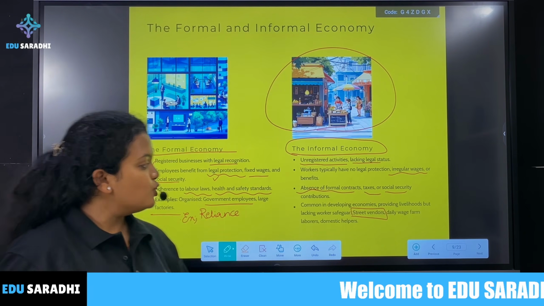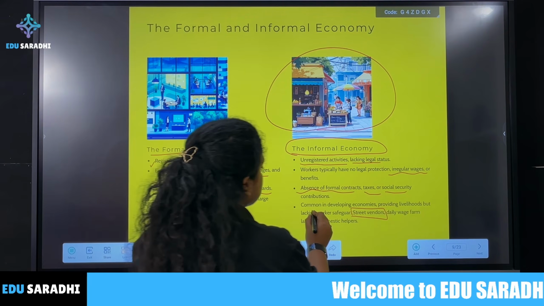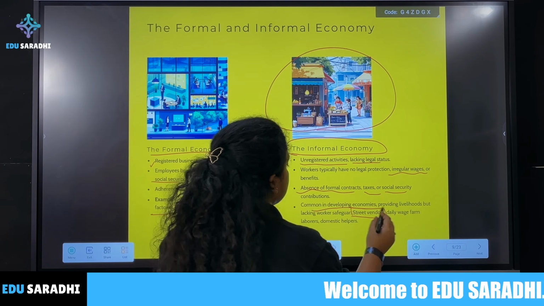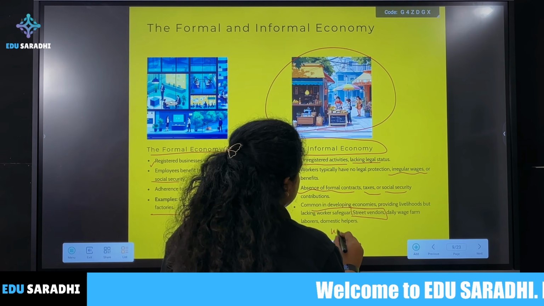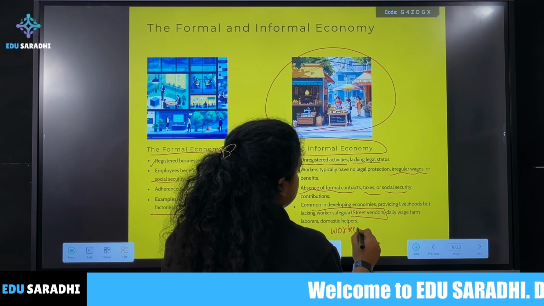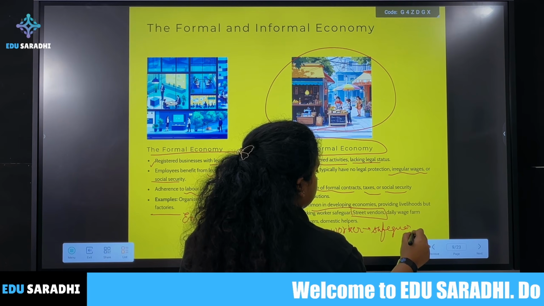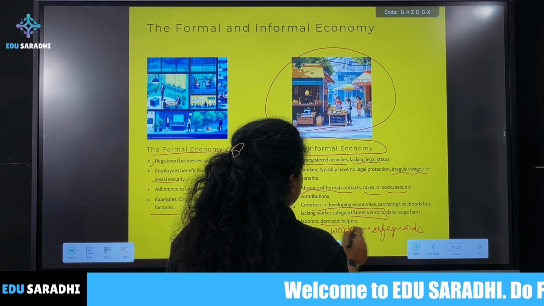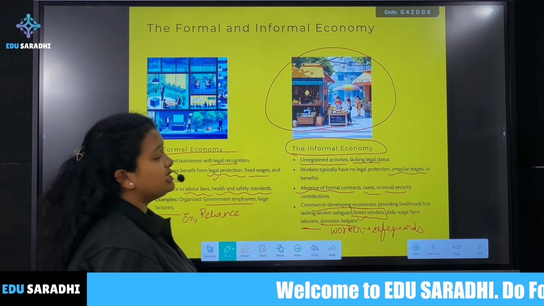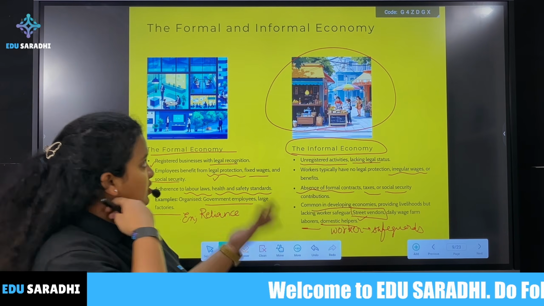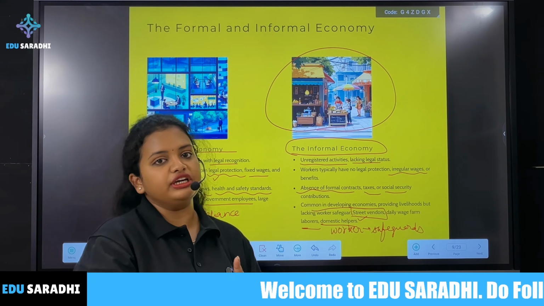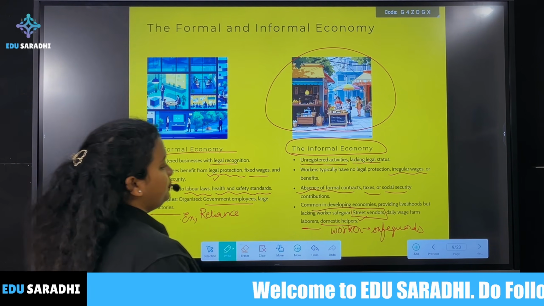No, right? This is most common in developing economies. Workers don't have any safeguards. So daily wage laborers, domestic helpers, street vendors are the people mostly working in the informal economy.